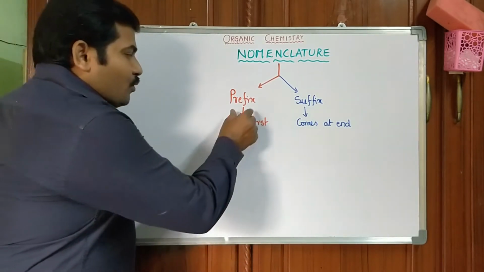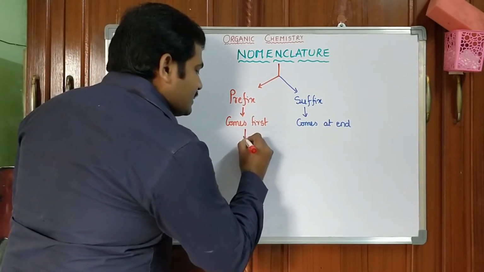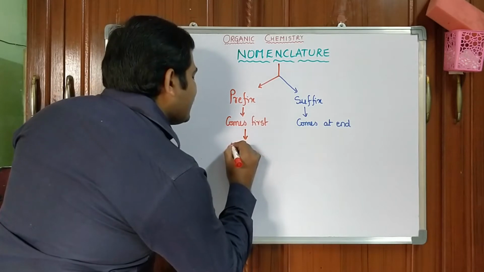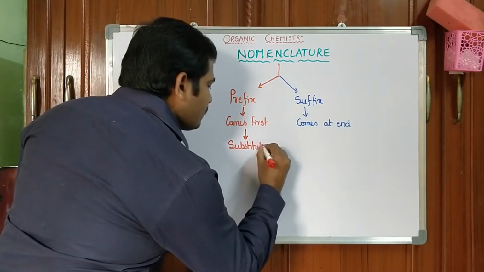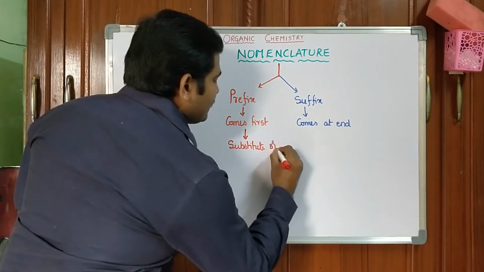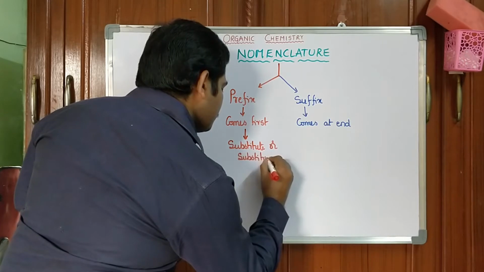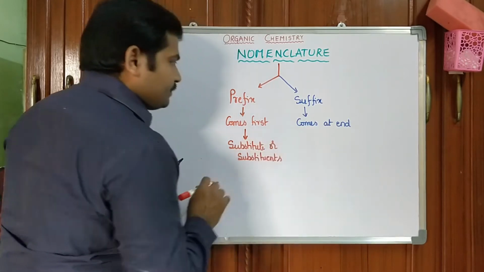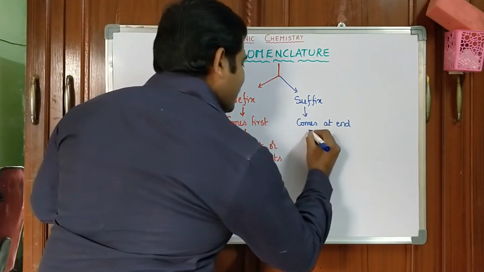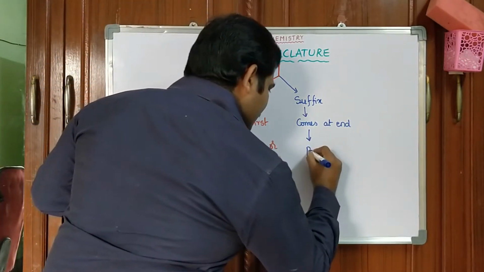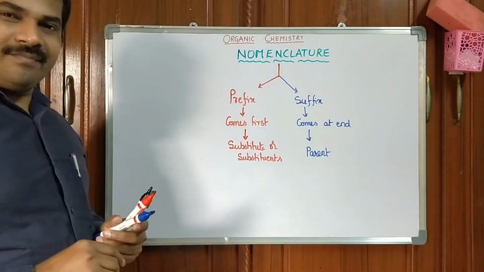Most of the prefixes are substituents, but the suffix is the parent.